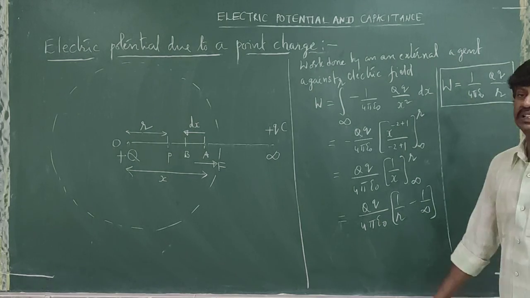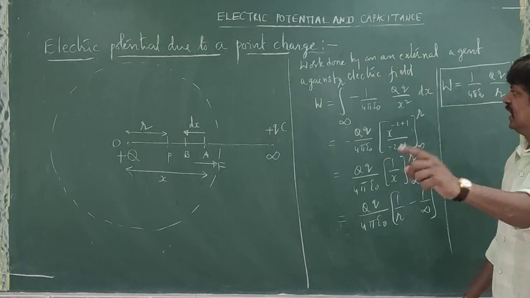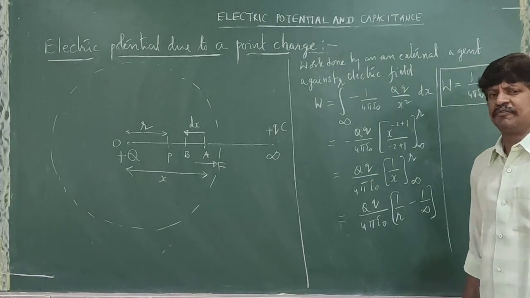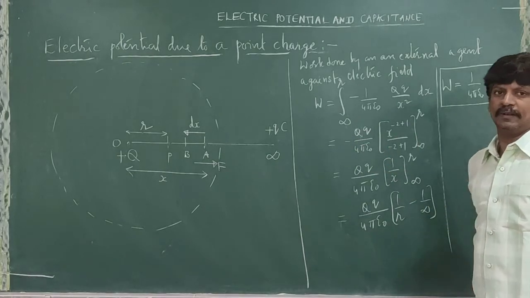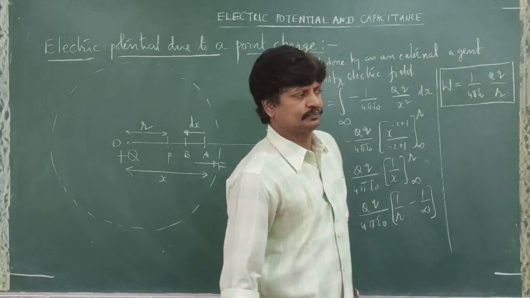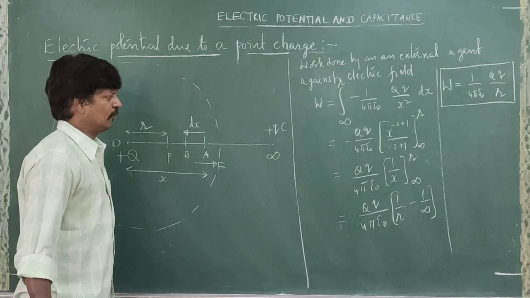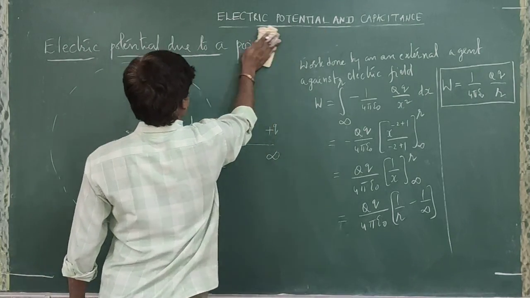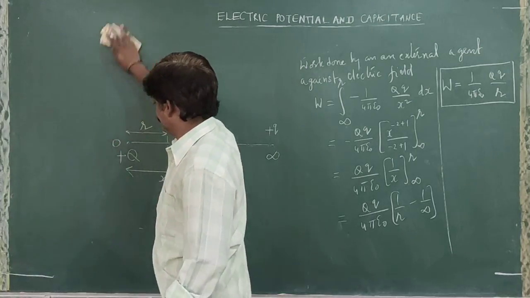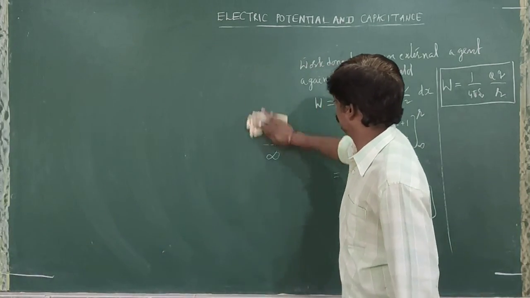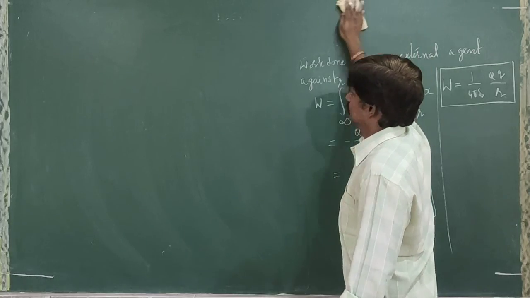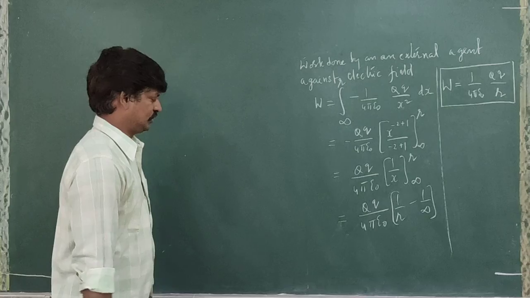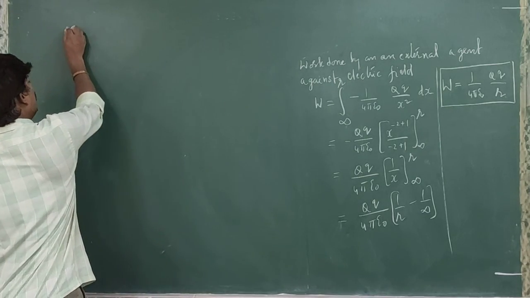And what is this? This is the work done by an external agent against the electric field to move the charge from infinity to point P. Is that clear? Our derivation is very simple. Chapter name is electric potential and capacitance, right? So finally, what did we get?